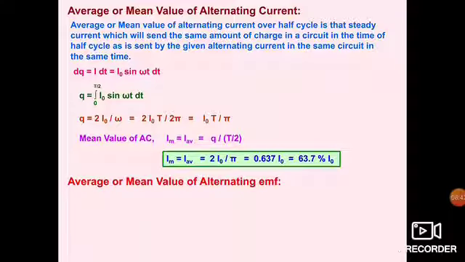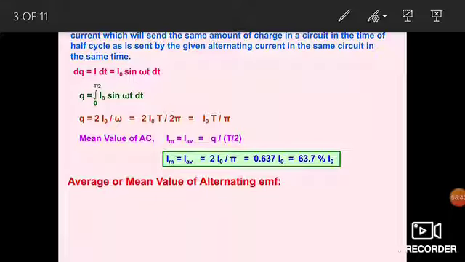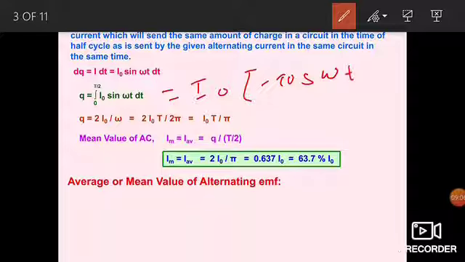Now this value has come after integration. If we go for the integration of this function in front of you, I naught will be outside, and we know that if we integrate the sine form, we get minus cos omega t by omega, from 0 to T by 2. We will write it like this.